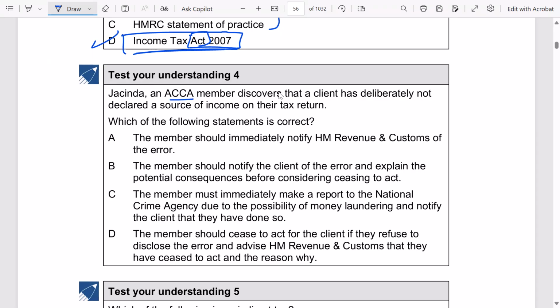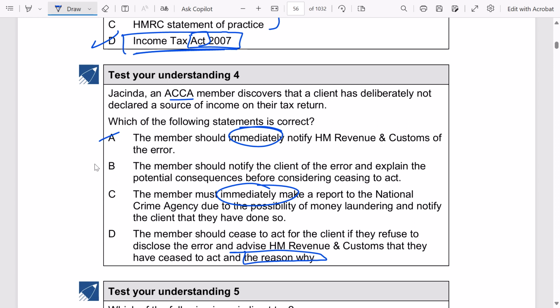Jacinda, an ACCA member, discovers that a client has deliberately not declared a source of income on their tax return. Which of the following statements is correct? A. The member should immediately notify HMRC of the error. B. The member should notify the client of the error and explain the potential consequences before considering ceasing to act. C. The member must immediately make a report to the National Crime Agency due to the possibility of money laundering and notify the client that they have done so. D. The member should cease to act for the client if they refuse to disclose the error and advise HMRC that they have ceased to act for the client and reason why.